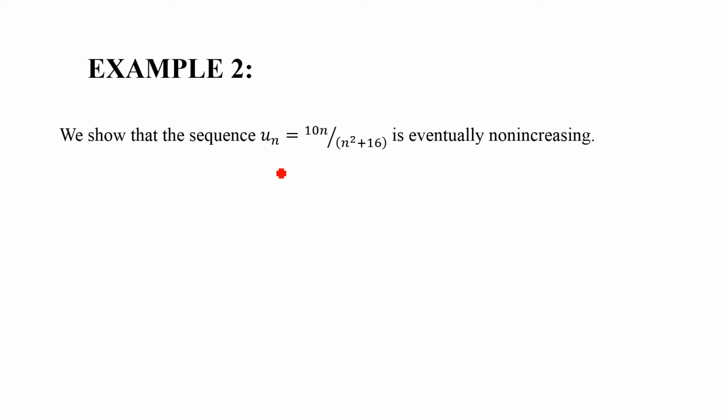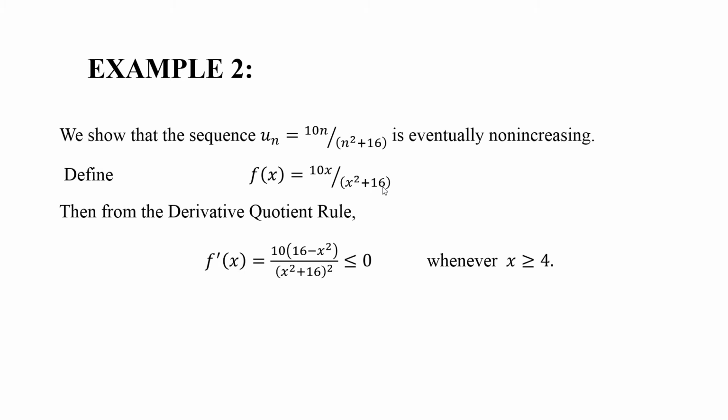So we show that the sequence is eventually non-increasing. In this case, we define a corresponding function f(x) equal to 10x upon x squared plus 16, and now we'll take the derivative of this function.